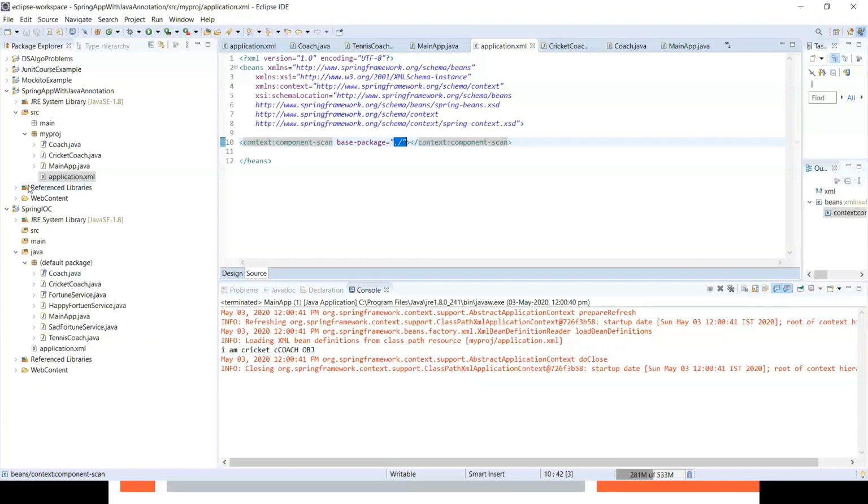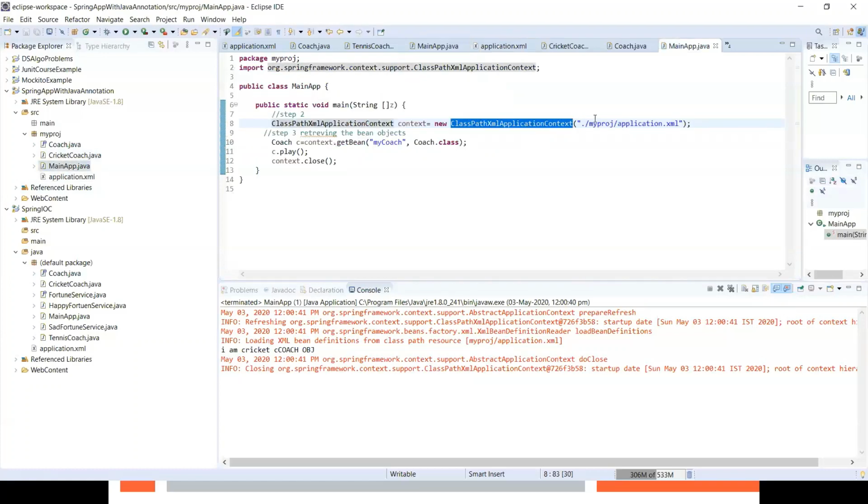And in my main app, for this class path XML application context, I have to mention / current folder / my project / application.xml. Because it will always get this path till source. Source is the root path. Root path is still pointing always to source. So I have to tell it to go to my project and then go to application.xml. So that's why I have mentioned this whole path here.